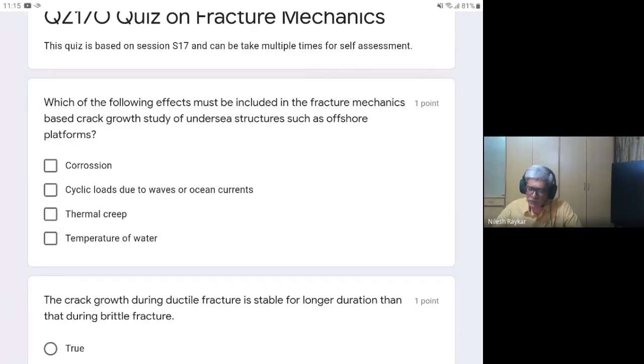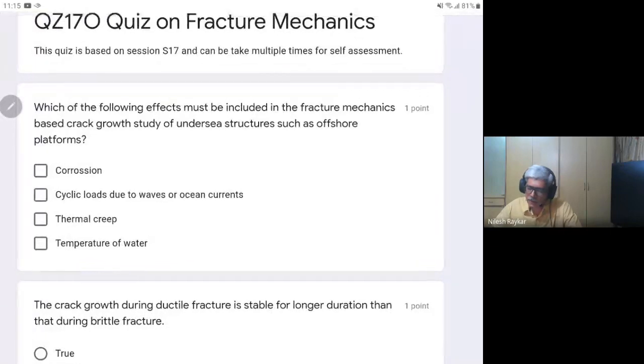So the first question is, you have an undersea structure. Which are the effects which are important for the undersea structure? For fracture mechanics, whenever it has a combination with cyclic loading or an aggressive or corrosive atmosphere, it is more dangerous.